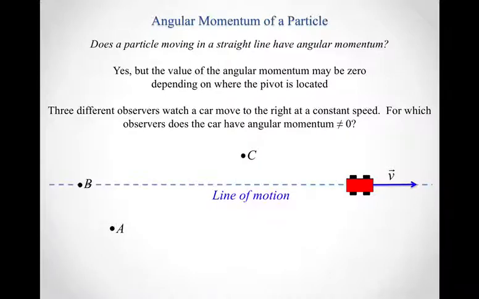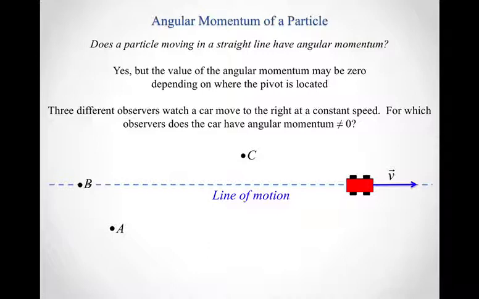The thing that we're going to see here is that the line that the linear momentum lies along is called the line of motion. Since the linear momentum always points in the same direction as the velocity, the line of motion is the line that the velocity vector lies on. In this case, the observer standing at point B happens to be at a point that lies along the line of motion. So the observer at point B sees the angular momentum for the car as it moves to the right is 0. For the observers at A and C, that angular momentum is not 0.